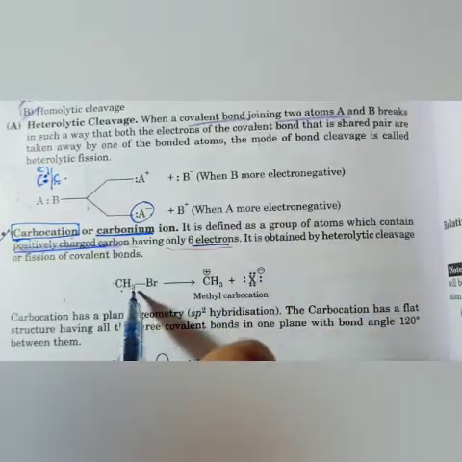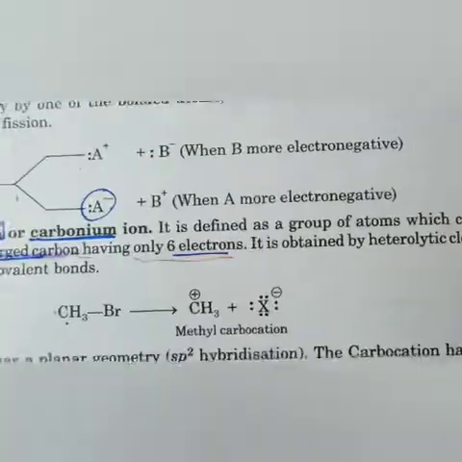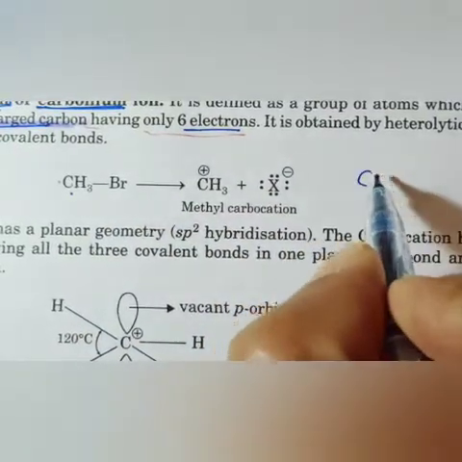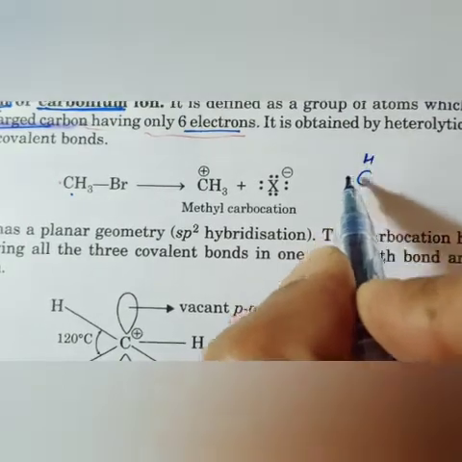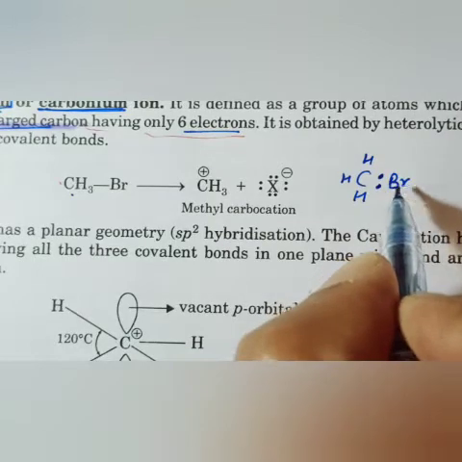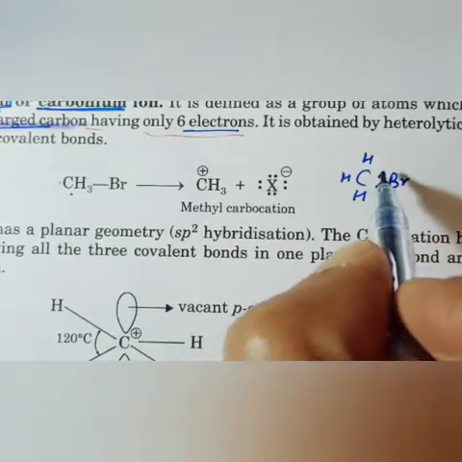For example, CH3Br. Let me make the CH3. It is CH3, then an electron pair, and bromine. Now in the electron pair case, what will happen?